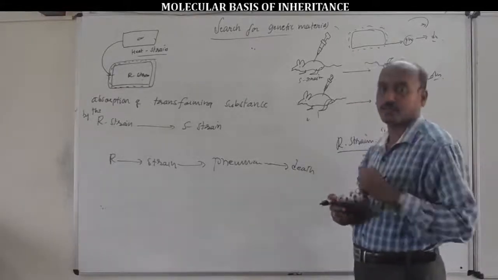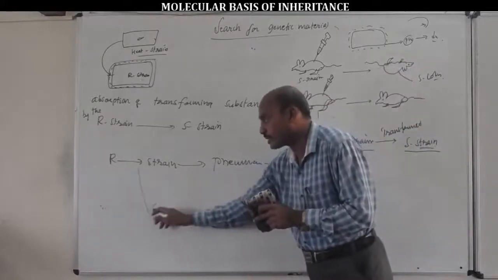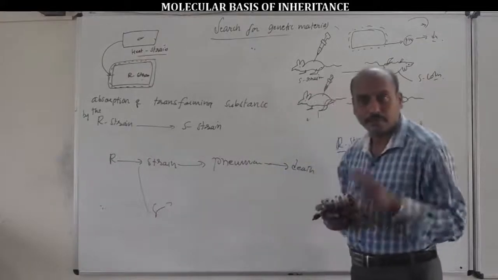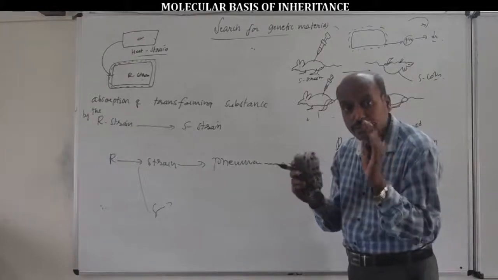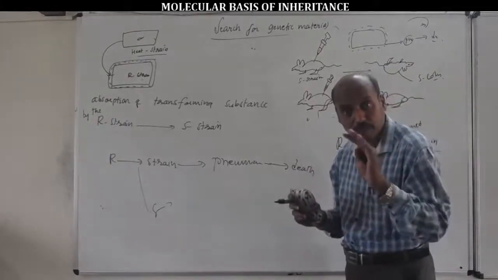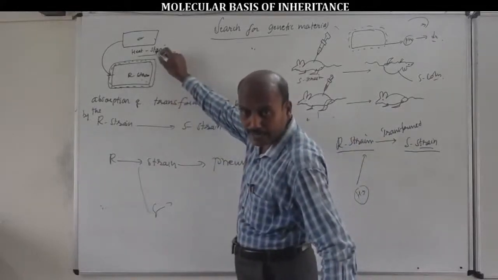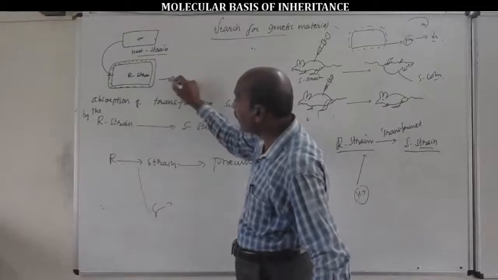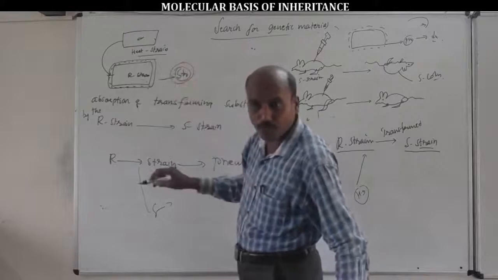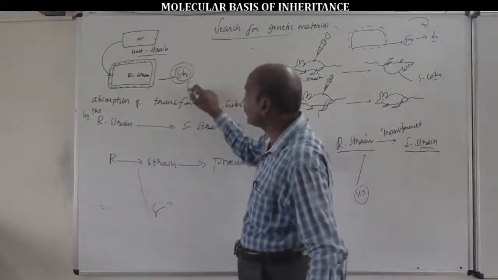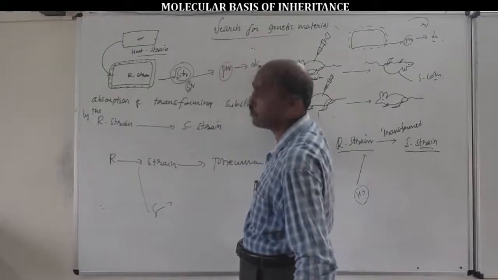This is because some host R bacterial cells convert into S bacterial cells, through absorption of the transforming substance from the S bacteria. As a result, the host bacteria synthesize the capsule and convert into S bacteria, causing pneumonia fever, and the mice die.